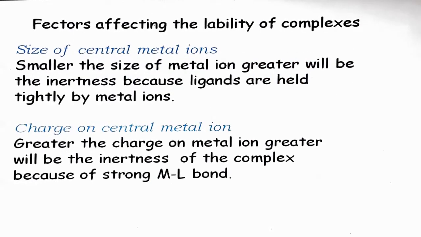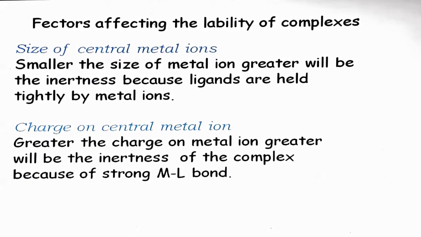Now next, the property of inertness and lability could depend on the size of the central metal ion and the charge on the central metal ion. The smaller the size of the metal ion, the greater will be the inertness, because ligands are held tightly by the metal ion. The greater the charge on the metal ion, the greater will be the inertness. Why? Because a strong ML bond will form.